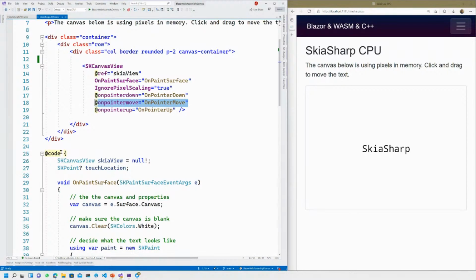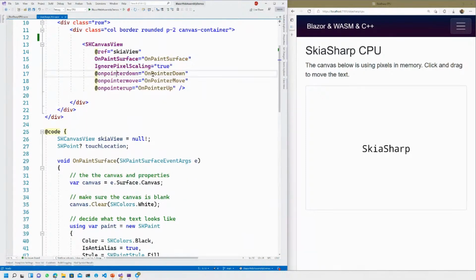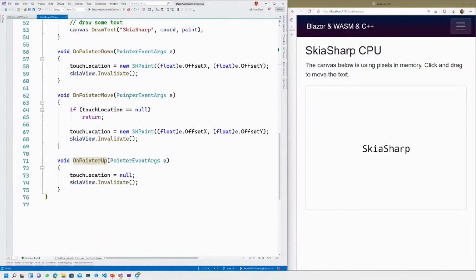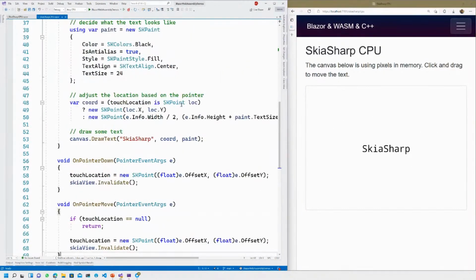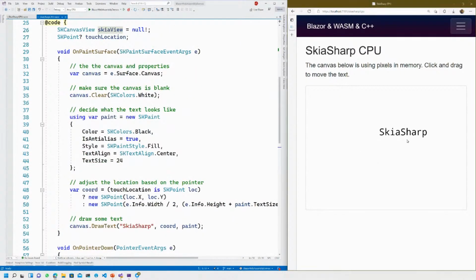Let's say we've got a canvas and you want to draw on it. We go ahead and attach this single event to do the painting. We attach that, and this is where we do our drawing. And as you look at these other ones with the down, up, and move, I basically just move the touch location. So when a pointer comes down or the pointer moves, I just update the touch location with the cursor position, right? So nothing too exciting over there. And obviously, every time you do something, you tell the view, hey, time to invalidate. You've got old data, and it will go ahead and refresh.